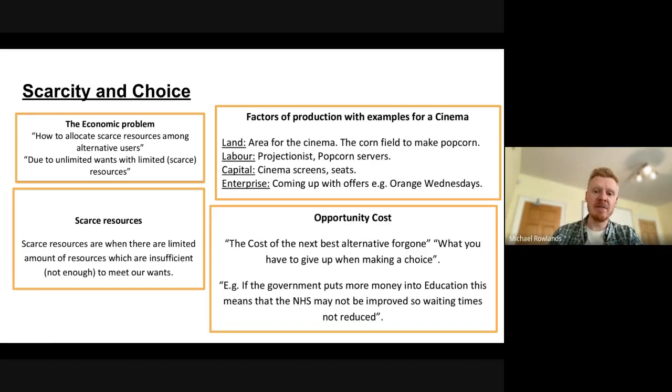So, for example, if the government puts more money into education, this means that the NHS may not be improved, so waiting times may not be reduced. Or this evening, you may spend an hour studying economics. The opportunity cost of that is an hour you can now not spend studying science or English or playing a computer game or playing football. So an opportunity cost is what you have to give up to get something else.